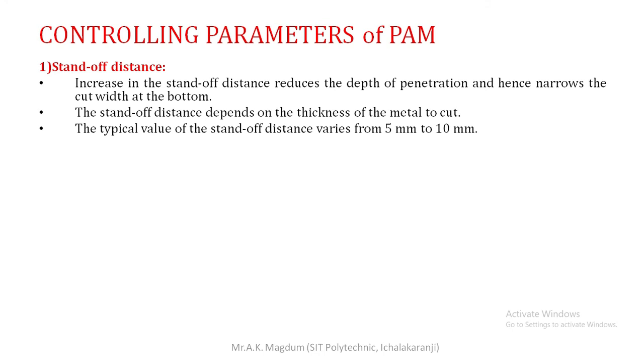So proper standoff distance is a very important factor to carry out the plasma arc machining process. The typical value of the standoff distance varies from 5 mm to 10 mm. That is the range defined for plasma arc machining, and we maintain the standoff distance in that particular range.